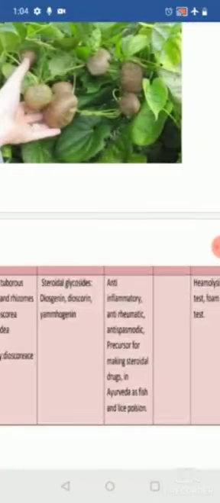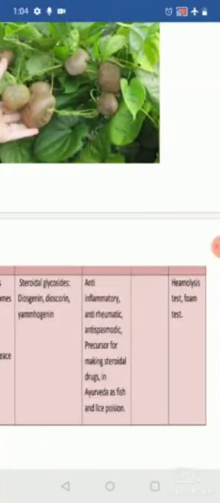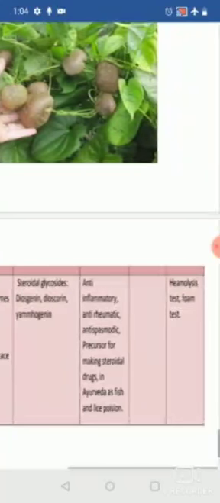Coming to the uses, Dioscorea is used as an anti-inflammatory, anti-rheumatic, and antispasmodic, as well as a precursor for making steroidal drugs. In Ayurveda it is also used as a fish and lice poison, because it has hemolysis property, which causes the rupture of RBC cells. Coming to the chemical test, you are going to perform the hemolysis test or the foam test.